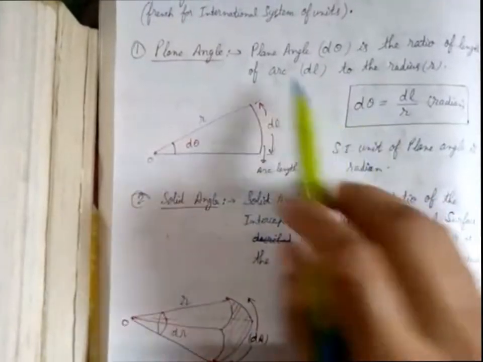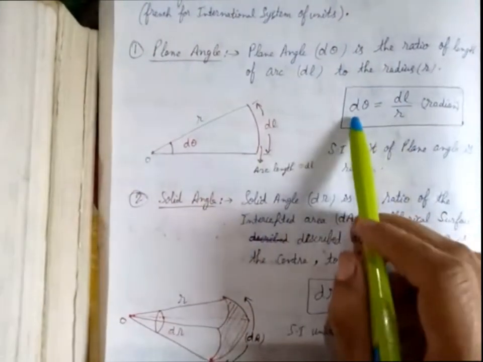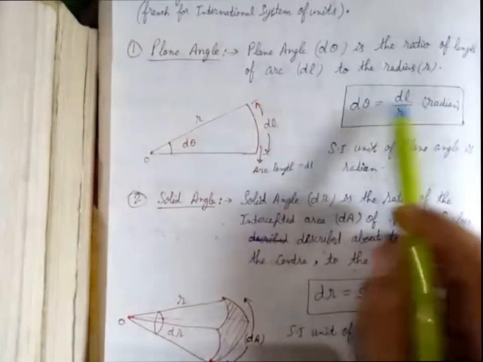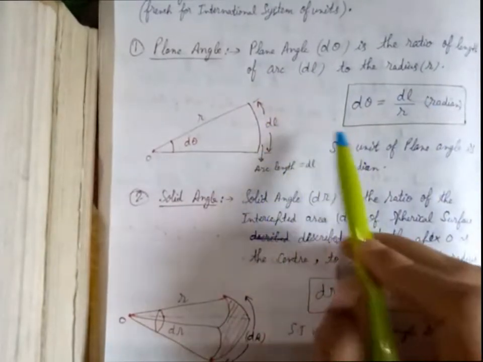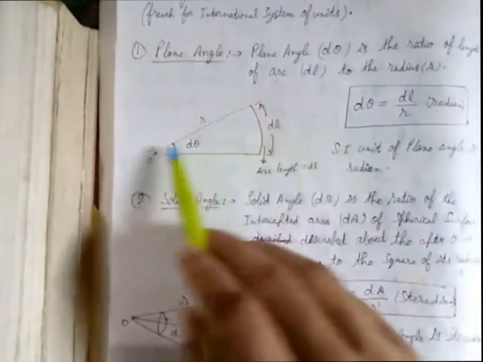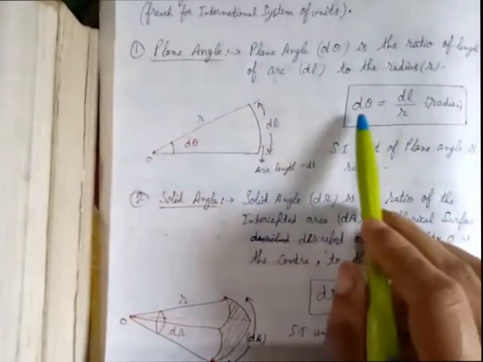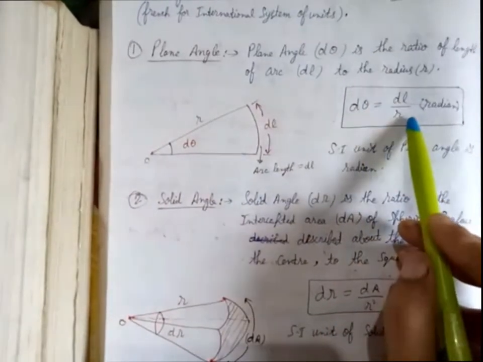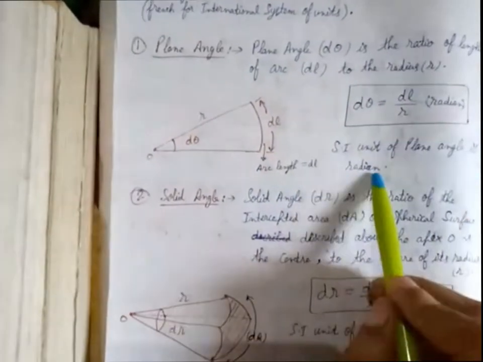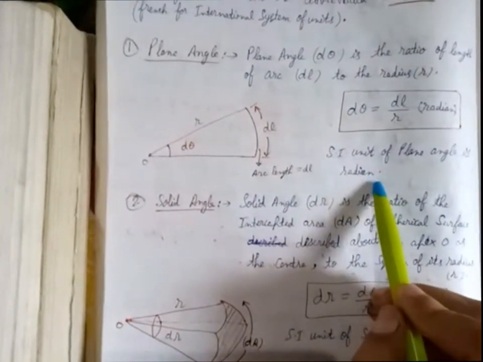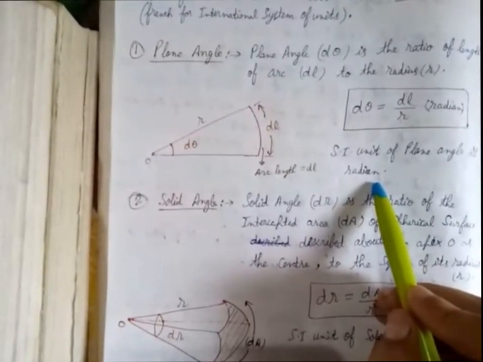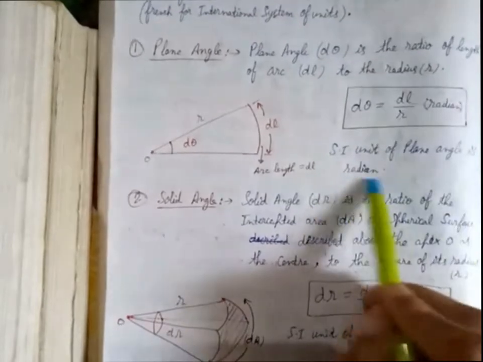So plane angle is represented by d theta, that is equal to the length of the arc, that is dl, upon the radius of that circle or of that sector. So d theta is equal to dl by r, and the SI unit of plane angle is radian. So plane angle is always created in a plane. It is a two-dimensional figure. SI unit of plane angle is radian.